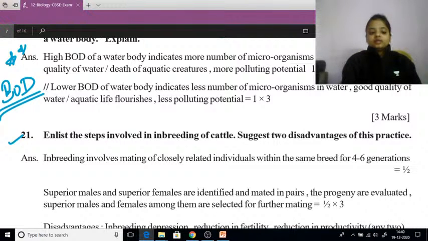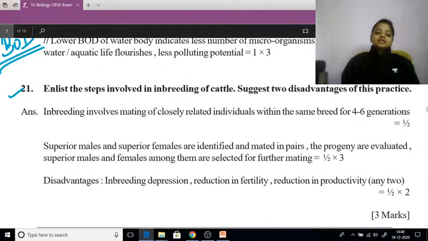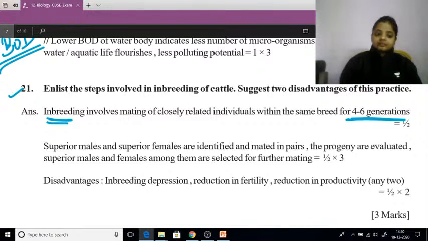Now comes question number 21: list the steps involved in breeding of a cattle. Suggest any two disadvantages of its practice. Fine. Inbreeding involves mating of closely related individuals within the same breed for 4 to 6 generations. तो inbreeding हम क्या करते हैं? We are mating the organisms within the same breed for around 4 to 6 generations. Superior males and superior females are identified and mated in pairs. ठीक है, progeny को जब हम evaluate करते हैं, evaluation करते हैं उसका, तो superior male and female are selected for further mating.